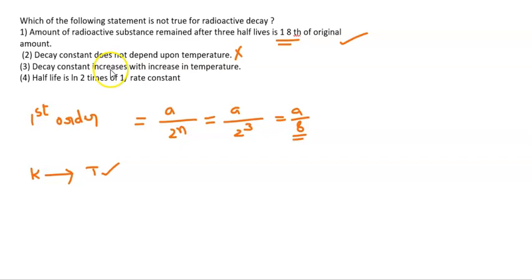The third one: decay constant increases with increase in temperature. Decay constant does not depend upon the temperature, so it is wrong. So option 3 is the correct answer for this question.